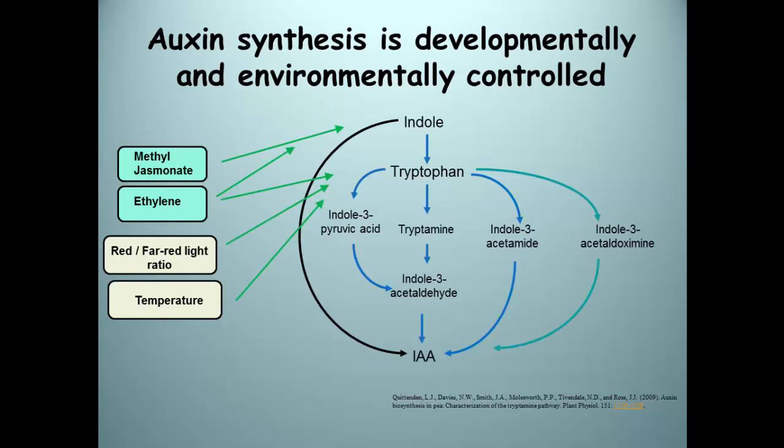As I mentioned before, auxin synthesis is regulated by other hormones, such as jasmonates and ethylene, and by environmental factors, such as temperature.